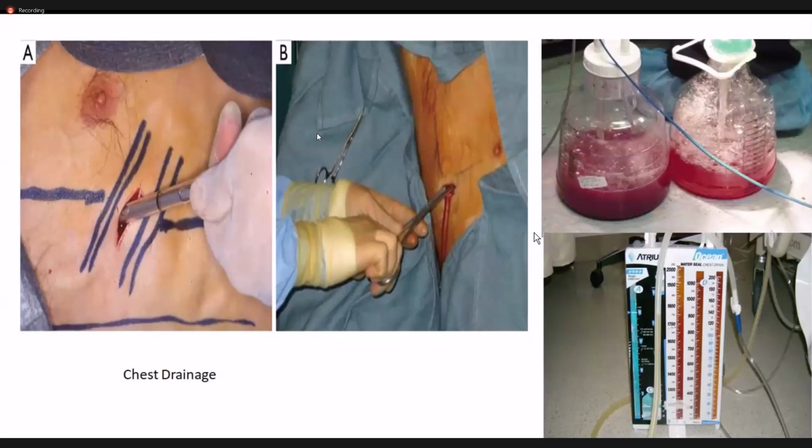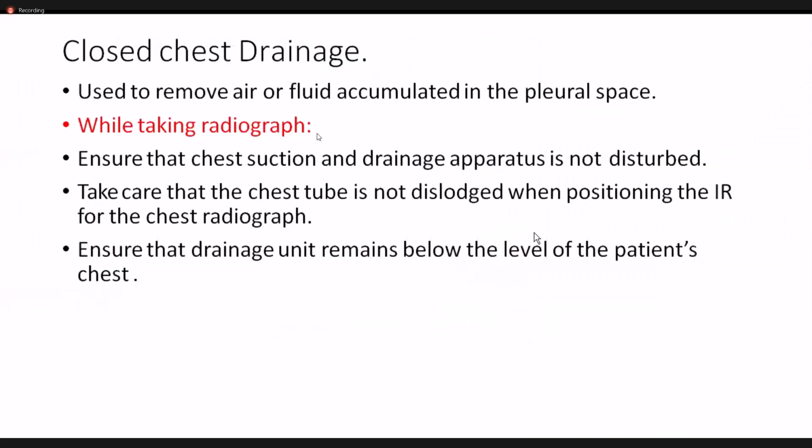So this is what the scenario looks like. Whenever you go to this scenario, there are a few things that a radiographer must make sure of before taking the radiograph. Chest drainage is used to remove air or fluid accumulated in the pleural space. While taking a radiograph, these are the few notes that radiographers should make. Ensure that the chest suction and drainage apparatus is not disturbed.